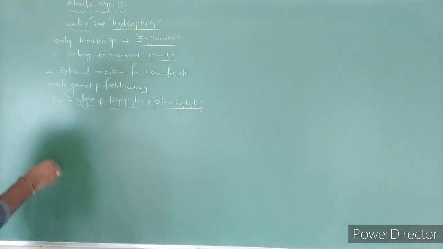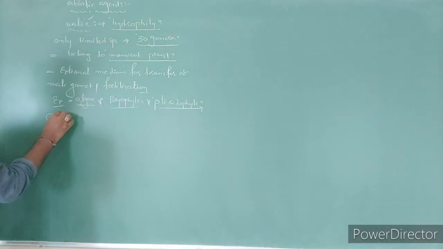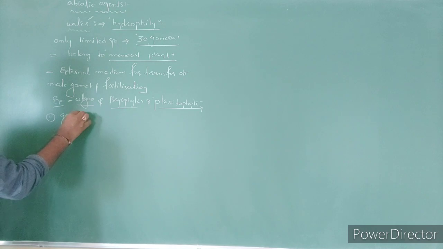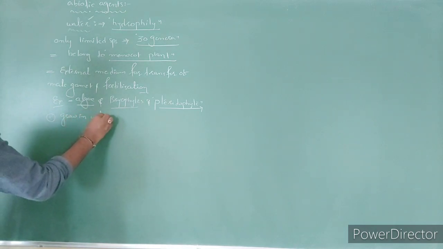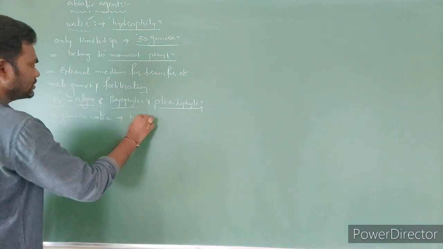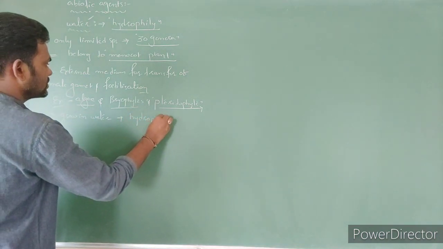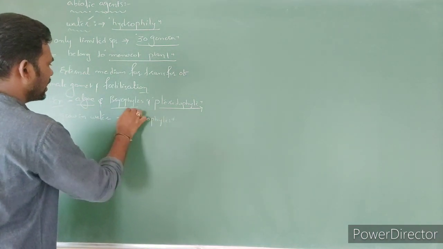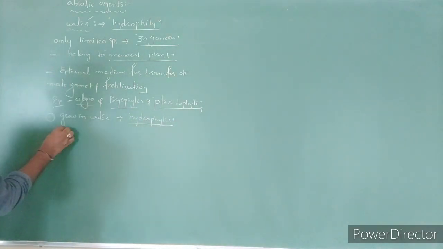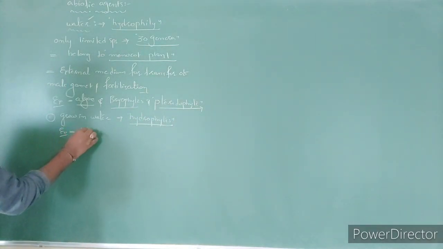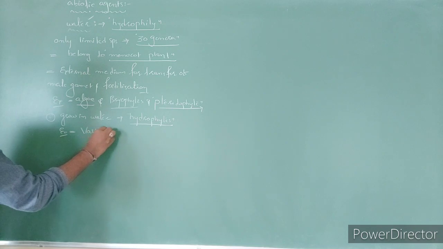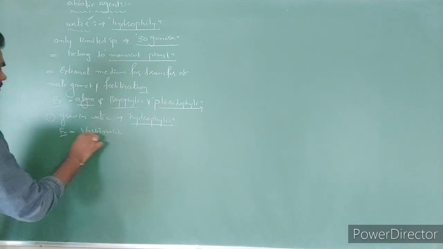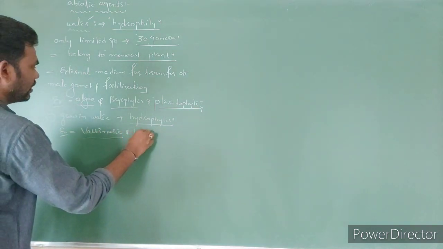The point is, plants which grow in water habit, such plants we can call what? Hydrophytes. For example, in NCERT two examples are given. One is Vallisneria and one is Hydrilla.